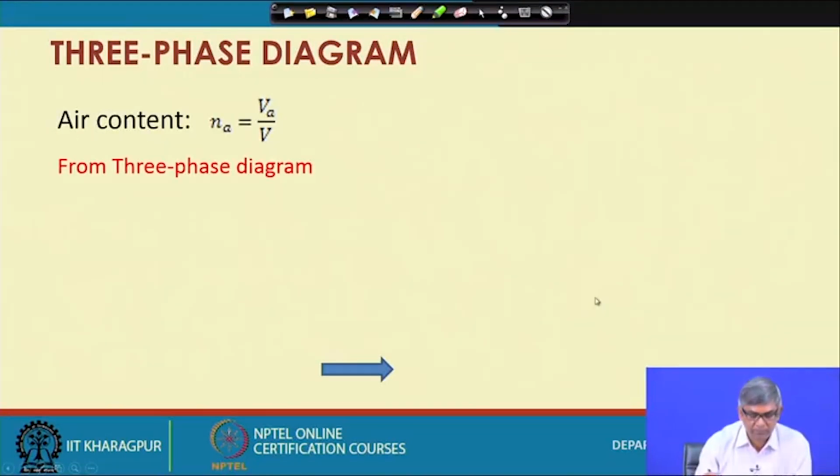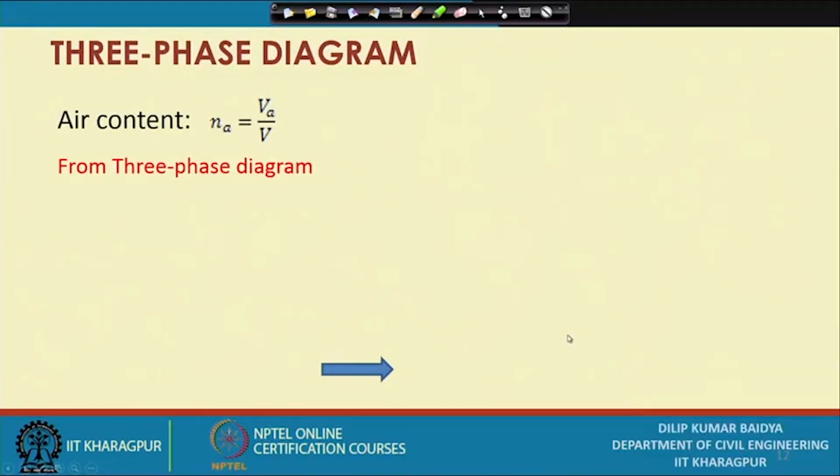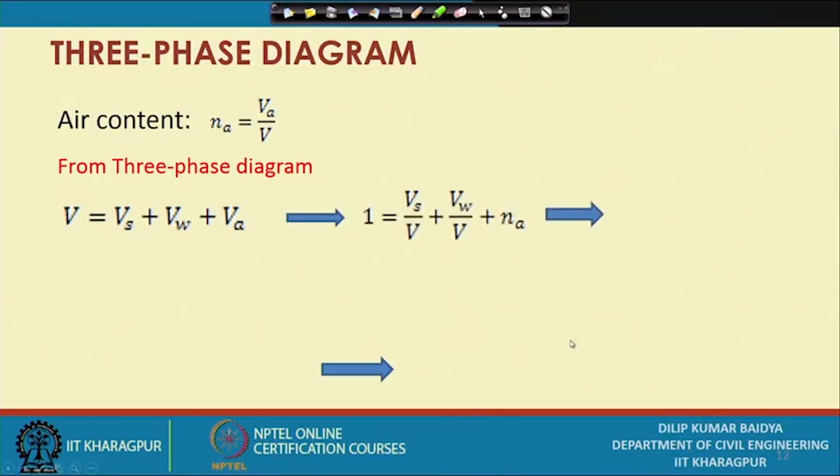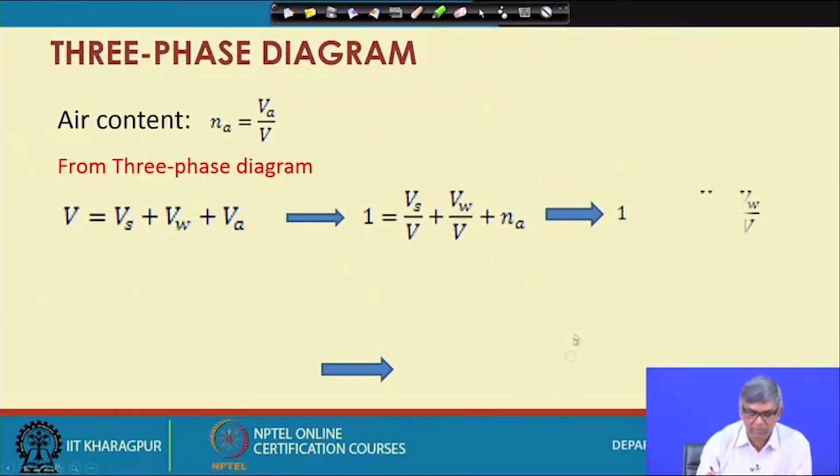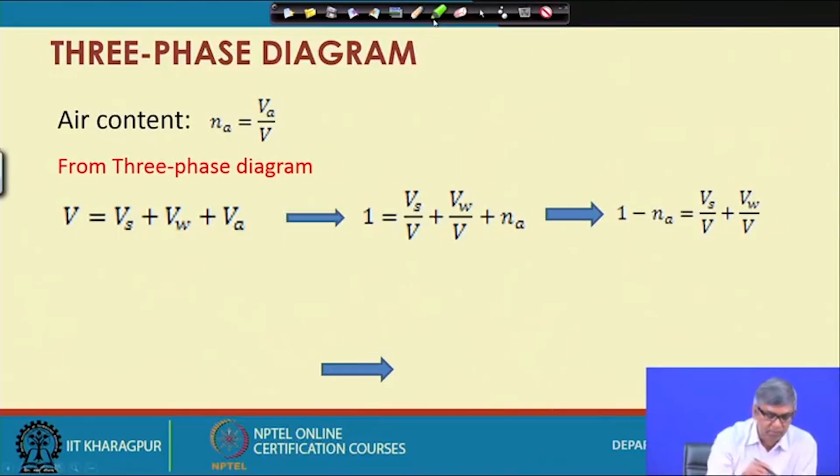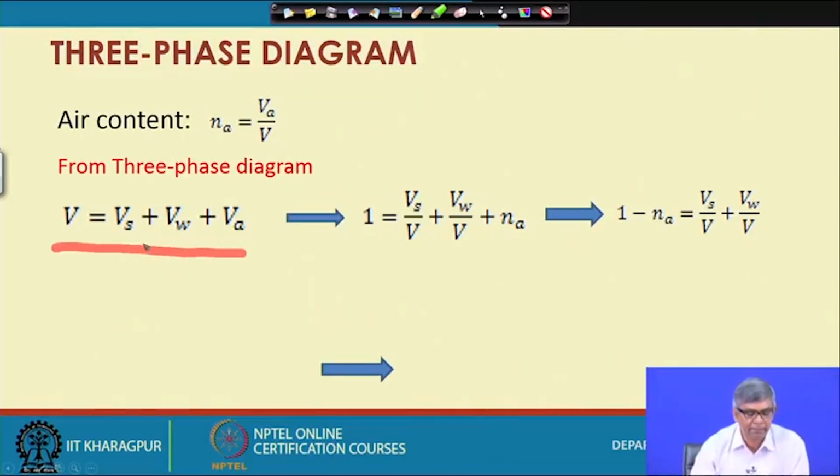Now, air content. Air content is defined as Na, which is by definition Va by total volume. That means with respect to total volume, how much volume of air is present. So, as we have done in that 3-phase diagram, the total V can be expressed as Vs plus Vw plus Va, and if I divide by V everywhere,